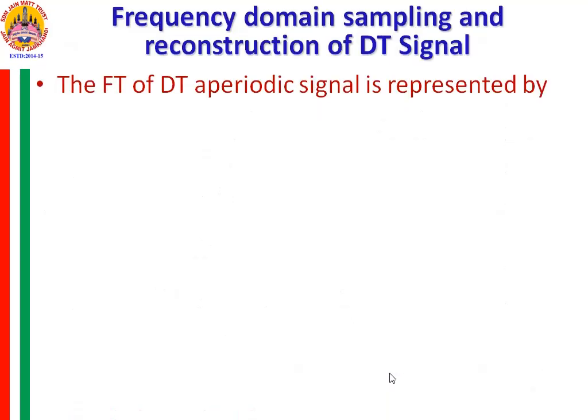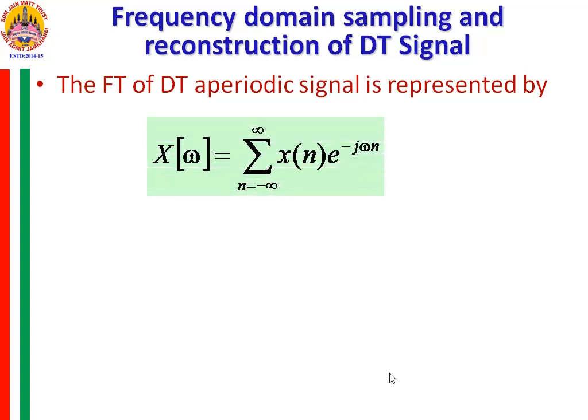In this class we are going to concentrate on how to perform the sampling of this frequency domain signal and reconstruct the discrete time signal from it. The Fourier transform of a discrete time signal is represented by this equation.